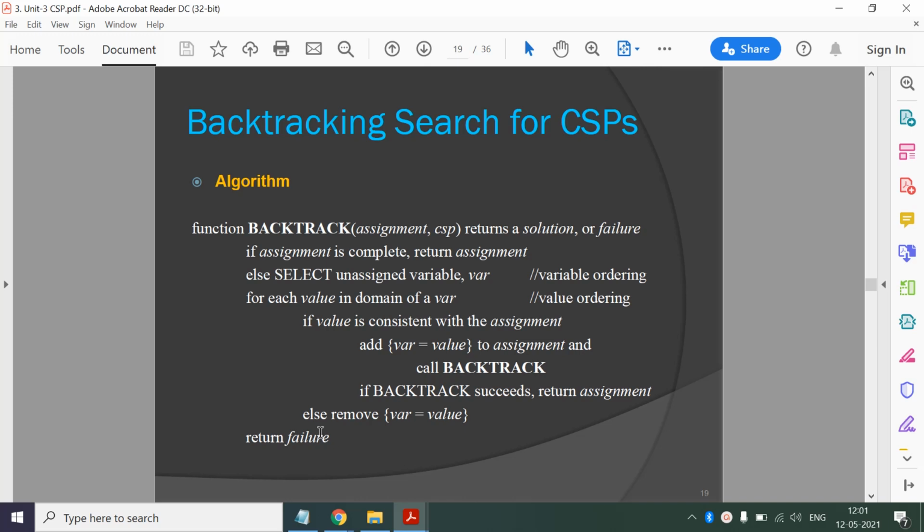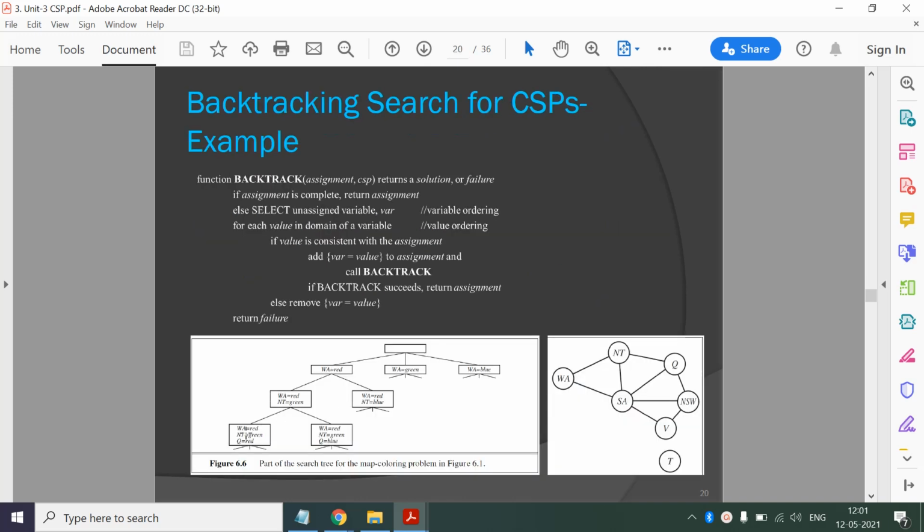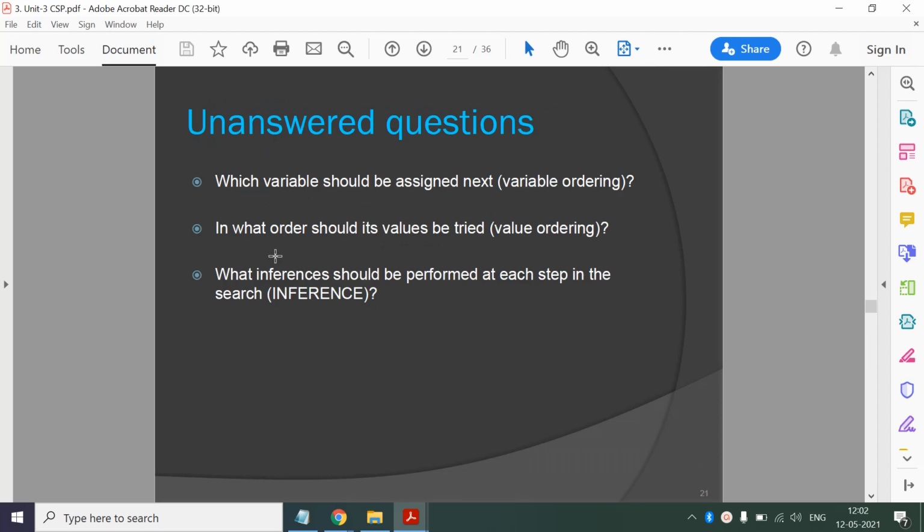Then we have seen the backtracking algorithm. Consider this example. Here we have assigned red color to WA, then green color to NT, and red color to Q. Now, WA and Q, are they neighbors? No, they are not neighbors in this diagram. But once the constraints are violated, we terminate the search there and go to the other branch. That's the working of backtracking. So it is a modified version of DFS, where we have added the constraint information also.